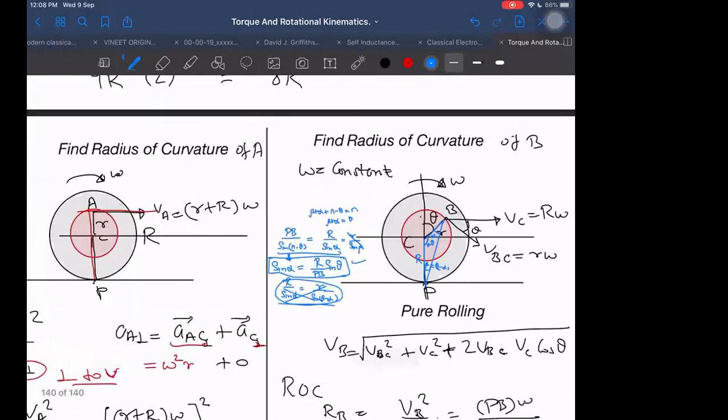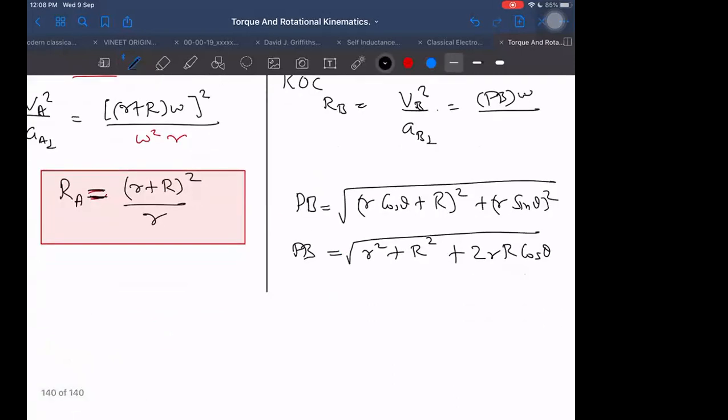After getting alpha, what is our aim? Our aim is to find the component of acceleration of point B. Acceleration of B will be centripetal acceleration towards C, equal to omega square into small r. Acceleration of B with respect to C plus acceleration of C is the total acceleration of B, which equals just acceleration of B with respect to C, because the acceleration of C is 0.